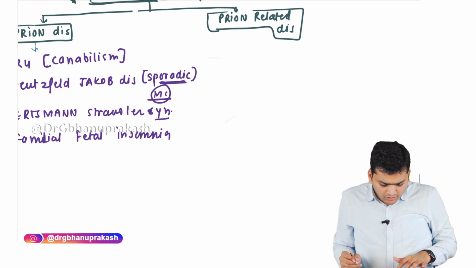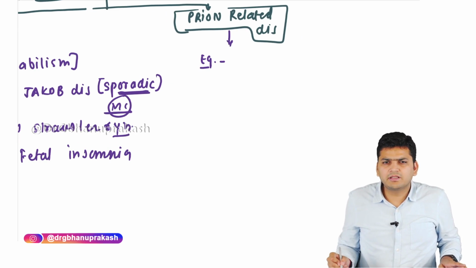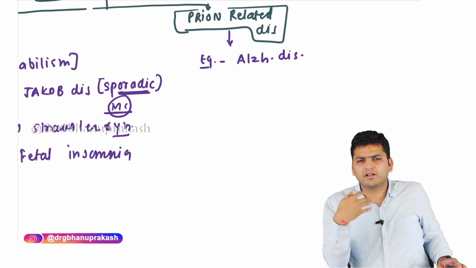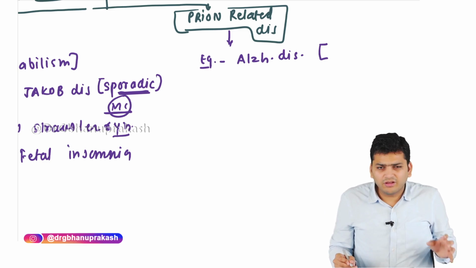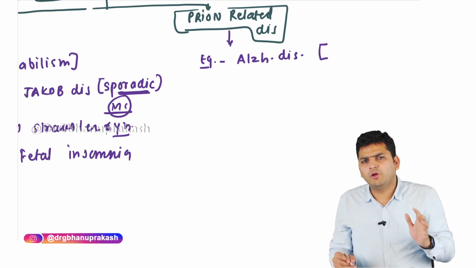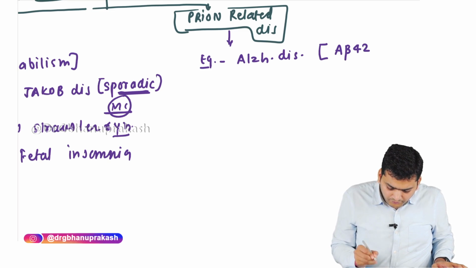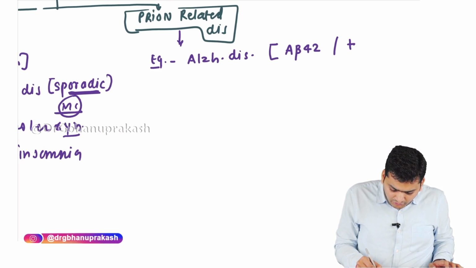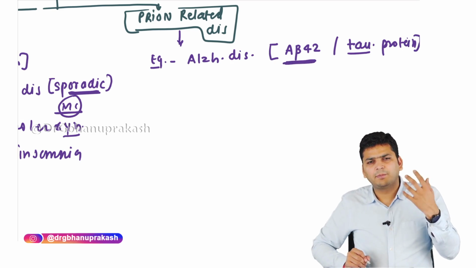Now, when it comes to the prion related disorders, the first example, which is very common, is Alzheimer's disease. Alzheimer's disease comes under the category of prion related disorders. Why is it prion related? Because here also there is a defective protein which is going to accumulate, and that protein is amyloid beta 42. There is one more protein that accumulates, the tau protein. So amyloid beta 42 and the tau protein are basically prion related proteins.